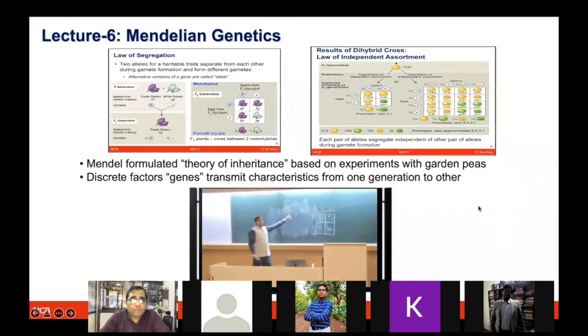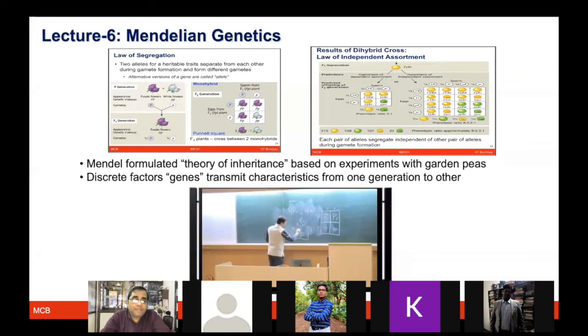Mendelian genetics was, of course, interesting in the last lecture, where you would have appreciated how something so simple, which you eat every day, the pea, can be used for doing these elegant experiments, which resulted in a very nice theory of inheritance. And Mendel, despite not having any technology available, was still able to foresee that there are factors and units like genes, which transmit characteristics from one generation to the next.